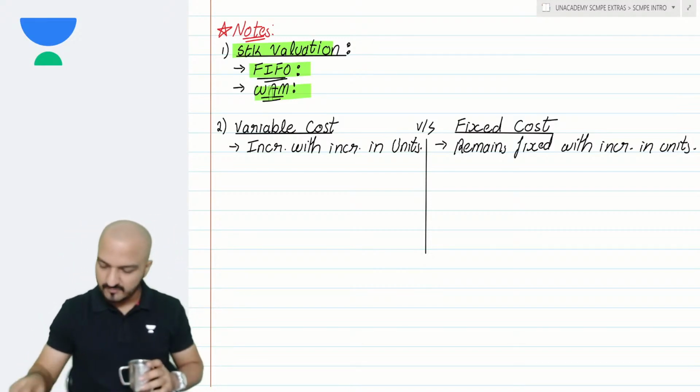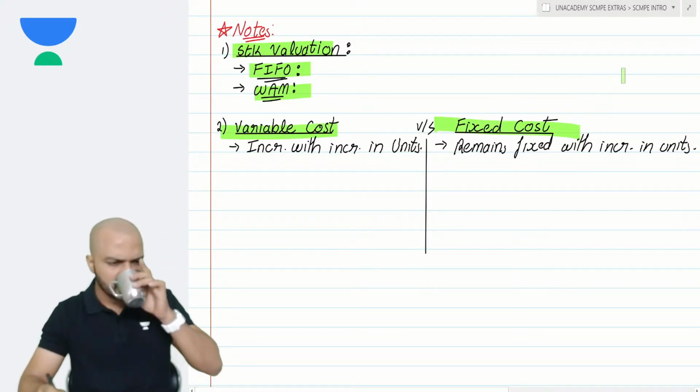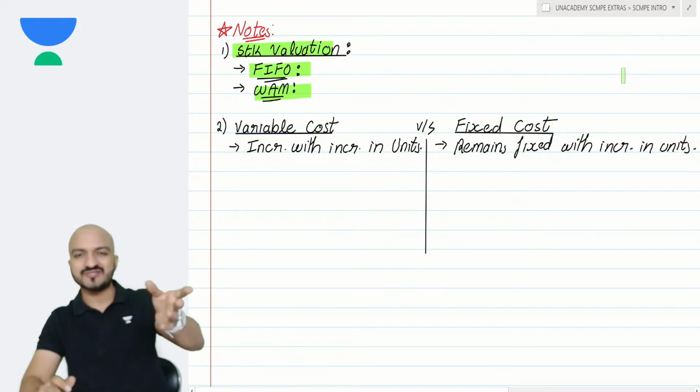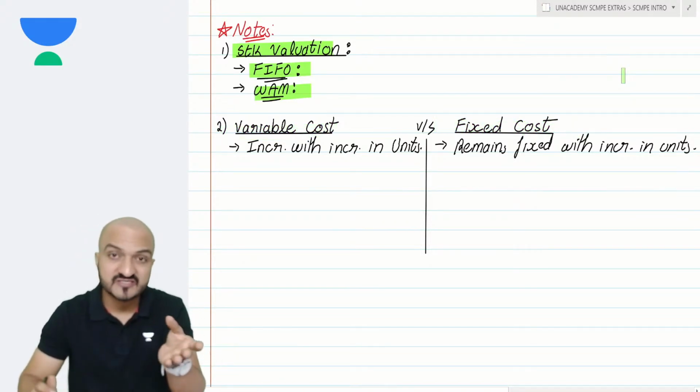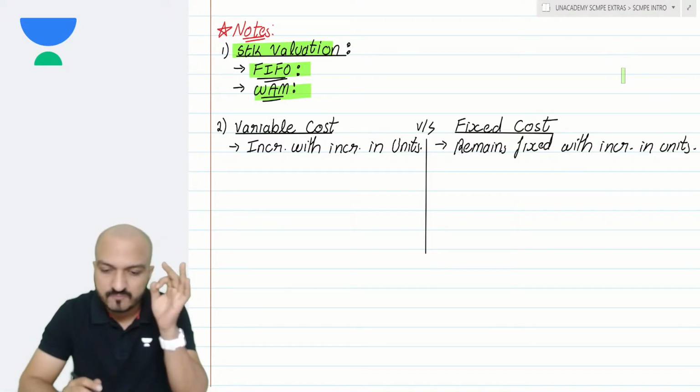Okay. Then my note number 2 is a discussion regarding what is variable cost and what is fixed cost. See, again, this is very much core basics. In fact, this is basics from CPT level. But still, many times, many of you make mistakes.